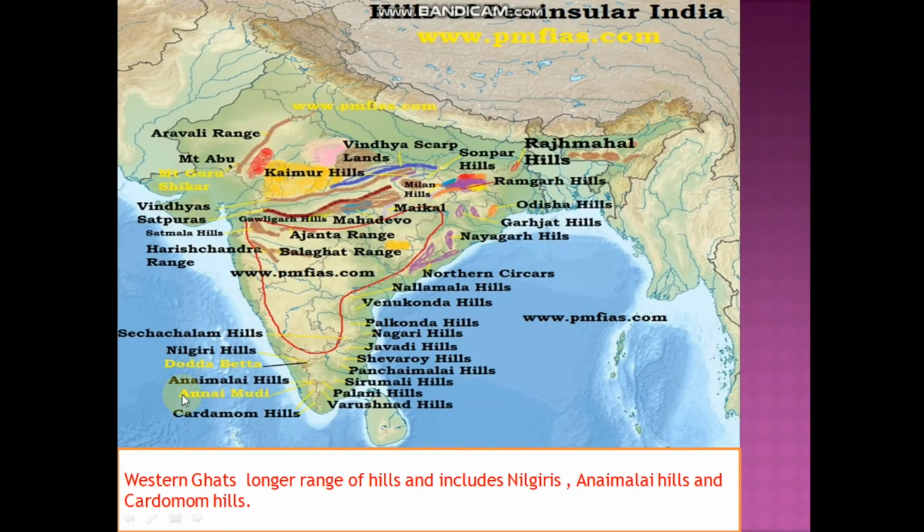Can you identify where these three hills are? Yeah, here. Can you see this? Cardamom Hills, Annamalai Hills and Nilgiri Hills. So these are the longer range in this Western Ghats.